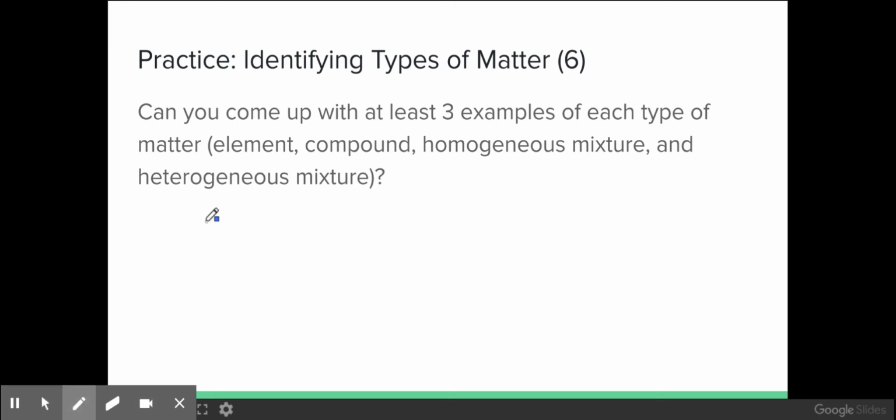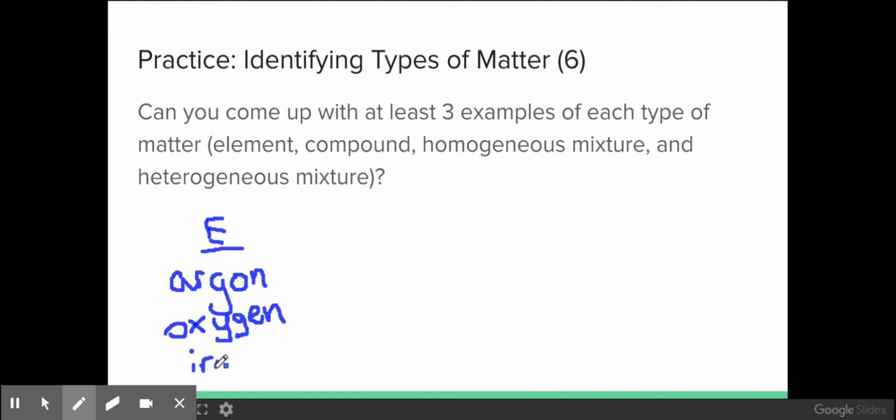We said elements are made up of one type of atom. And I'll give you a big hint. When you're coming up with examples of elements, there's 118 that are hanging up on the wall in the classroom. Anything that is on the periodic table as an element is considered an element. Imagine that. Argon, oxygen, iron.